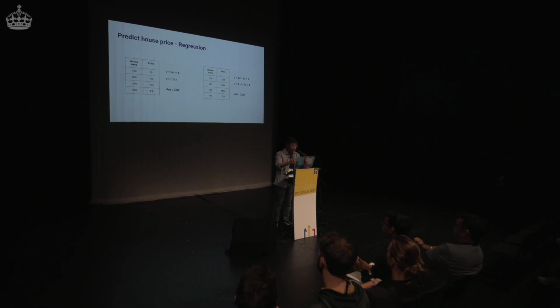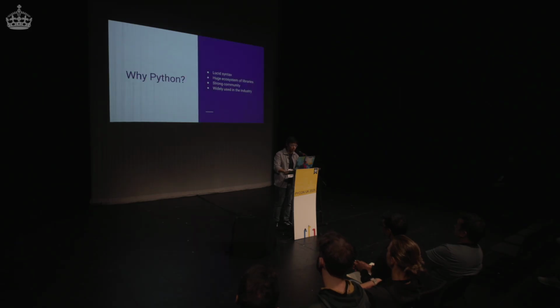You give it a lot of data. In the backend, it builds an equation. Later on, you ask it to predict something, and it just feeds it into the equation. This is as dumb as it sounds. It just feeds it into the equation and solves the equation for you. That is all a machine learning regression model is.